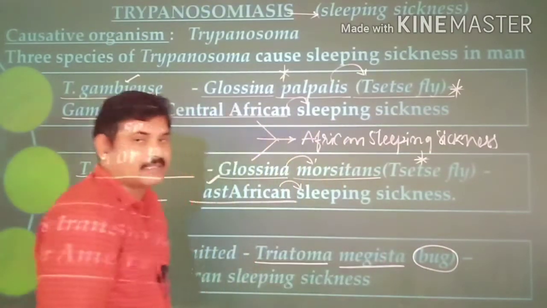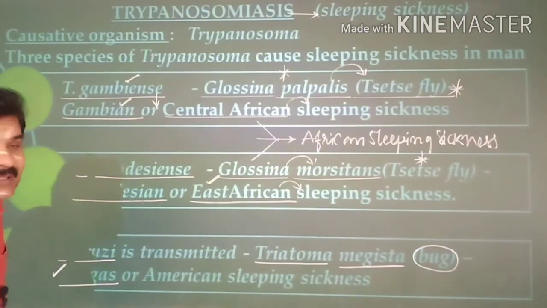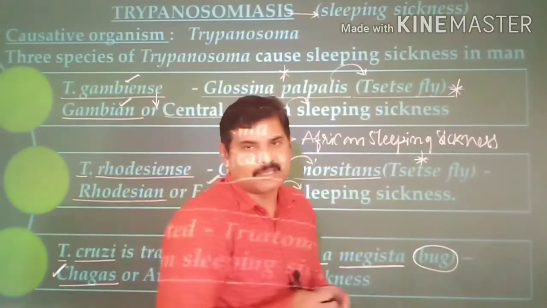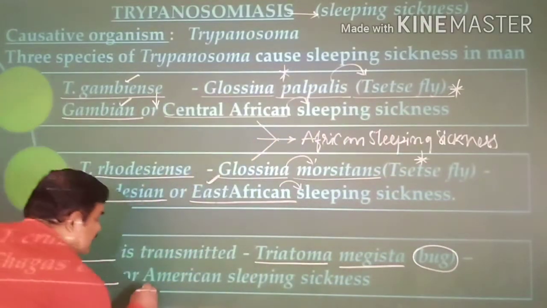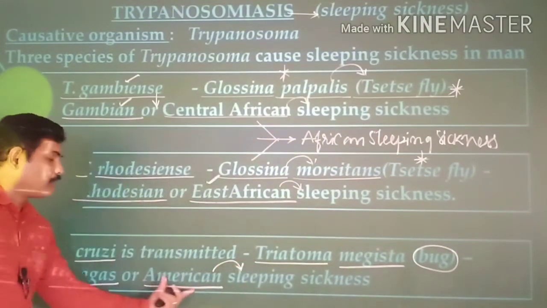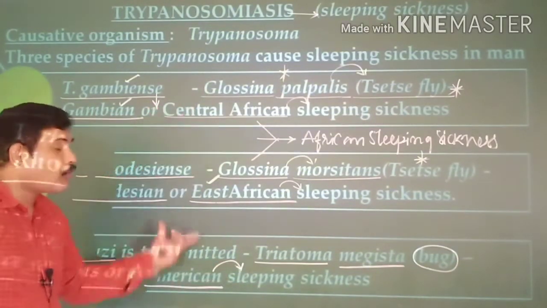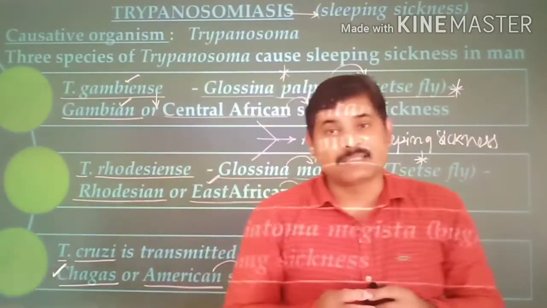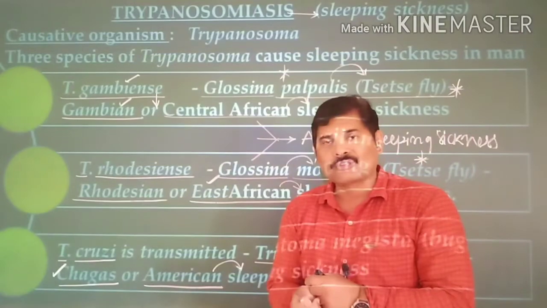It transmits the disease known as Chagas disease. Chagas is very familiar in the American region. In South America, this disease is very common. That is the reason why we call it American sleeping sickness. Clear, right? So these are the three different species of Trypanosoma that cause a variety of diseases in us, and we have seen the causative organisms and the vectors as well.